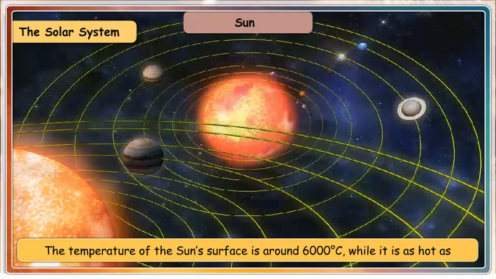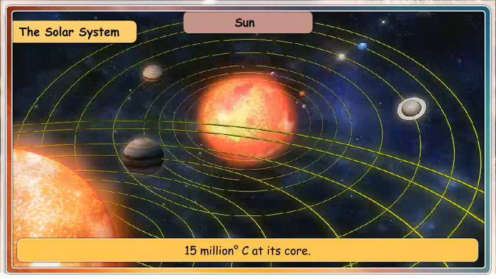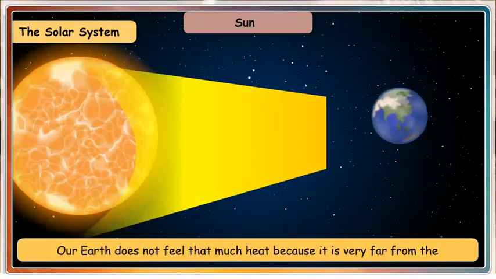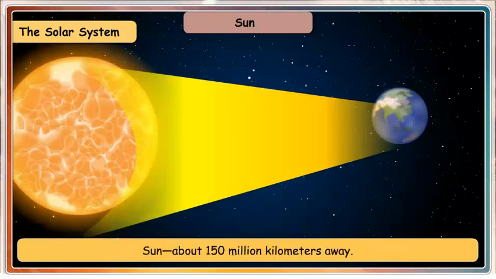The temperature of the Sun's surface is around 6,000 degrees Celsius, while it is as hot as 15 million degrees Celsius at its core. Our Earth does not feel that much heat because it is very far from the Sun, about 150 million kilometers away.